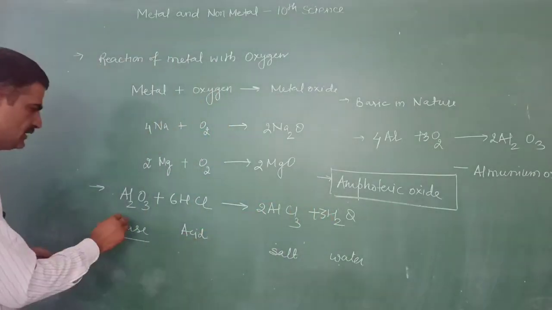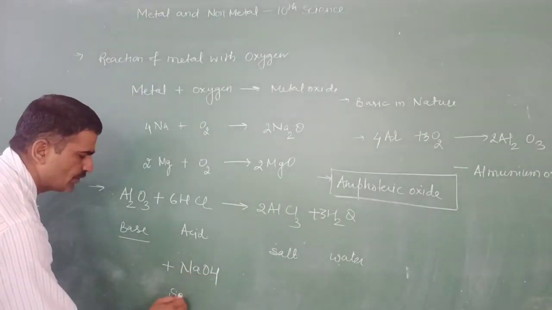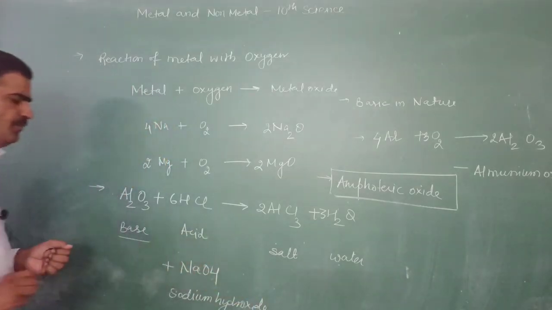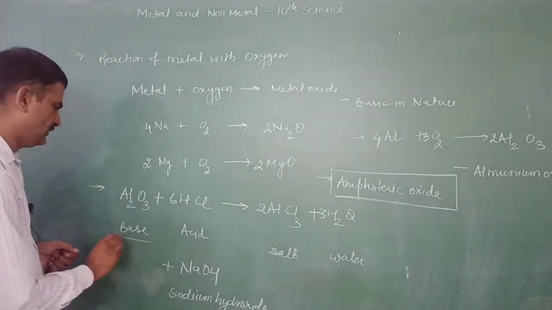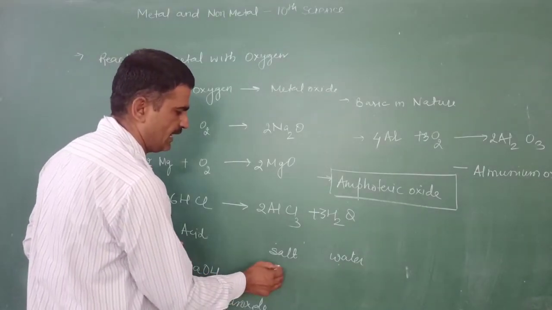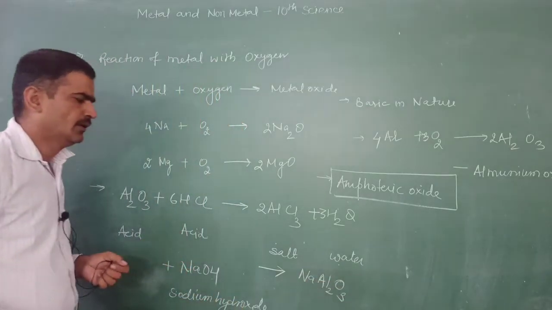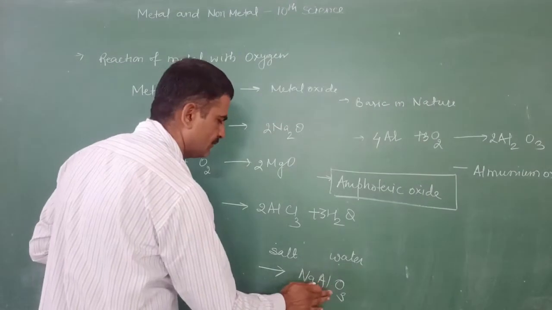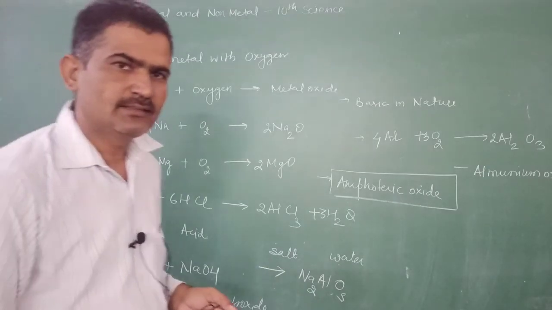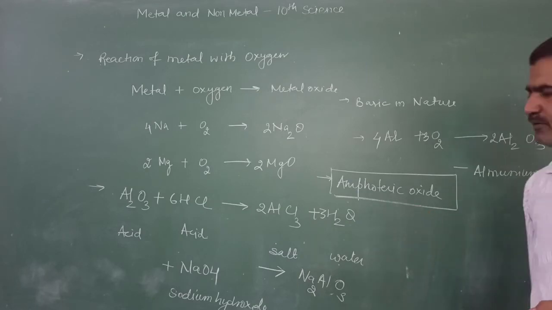Now we can react this aluminum oxide with a base, just like sodium hydroxide. This is a base. Now this acts as an acid. Now it forms sodium aluminate, Na2AlO3 (NaAlO2). Now this is known as sodium aluminate. These two reactions prove that aluminum oxide is amphoteric in nature because it can react with acid as well as base.